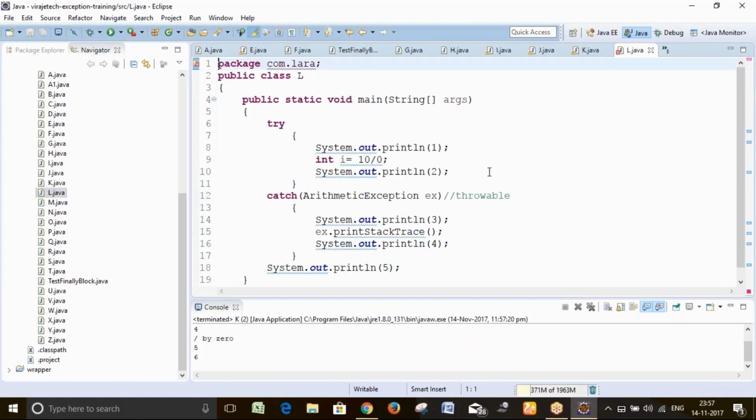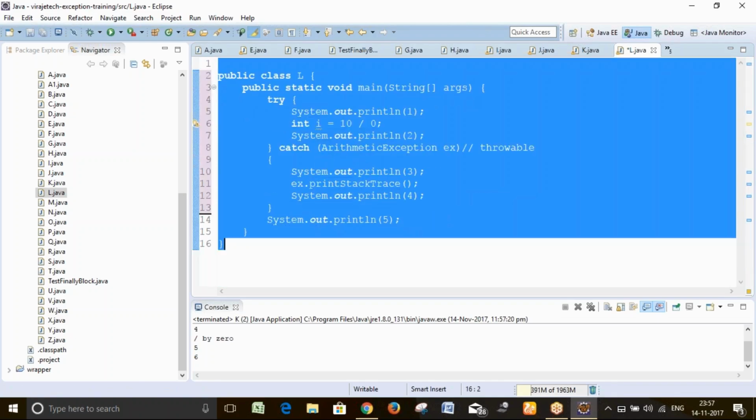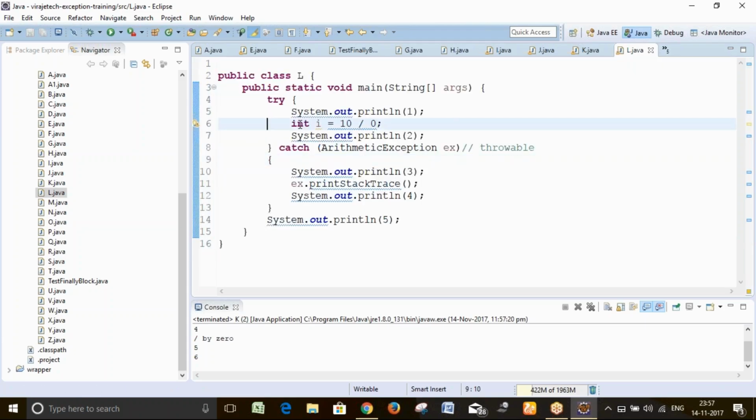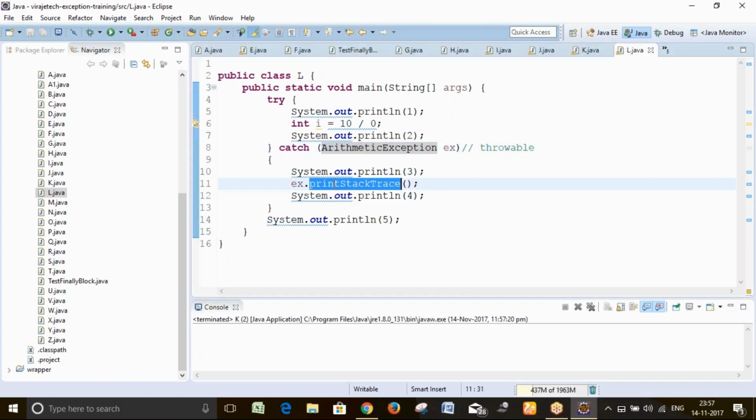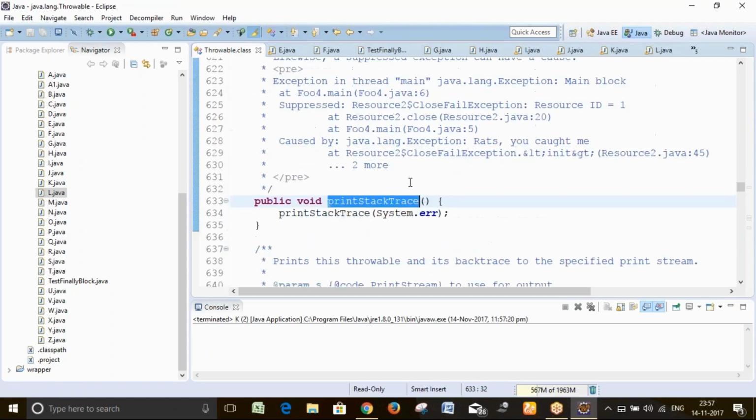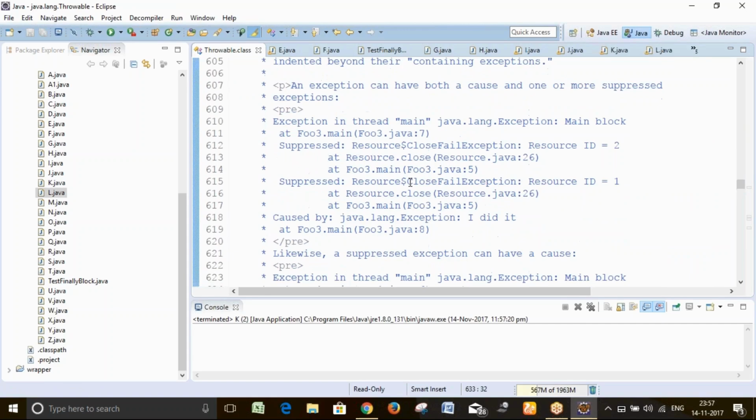Then we are coming to the next program. In this program, you have an arithmetic exception. Once the arithmetic exception is printed, you want to know about this printStackTrace method. If you look at this printStackTrace method, press F3, as we have a decompiler, so we can go inside the method. So this is the printStackTrace method.